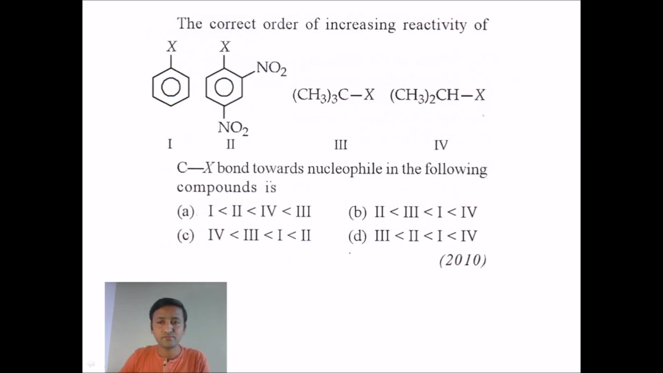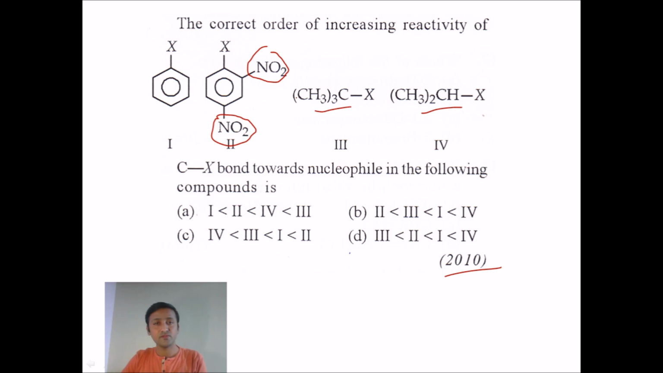Okay, next one. 2010 paper. This question is on the correct order of increasing reactivity. Just see the four structures given here: simple haloarene, substituted haloarene in which nitro groups are present in ortho and para positions, then a tertiary butyl halide and an isopropyl halide. The question is, the increasing reactivity of the C-X bond towards nucleophile in the following compounds is.